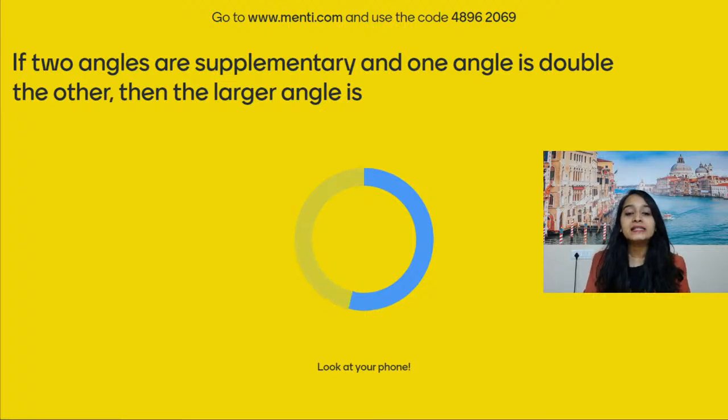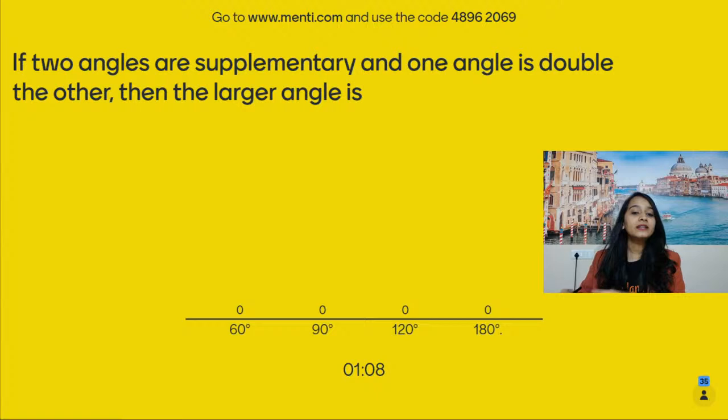If two angles are supplementary and one angle is double of the other, what is the larger angle? What do you mean by two angles are supplementary? They add up to 180 degrees.